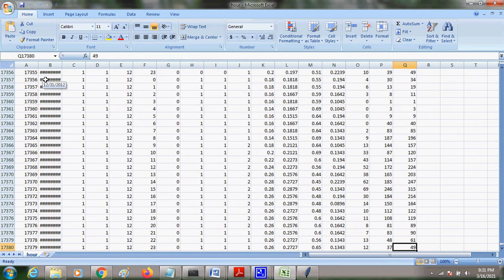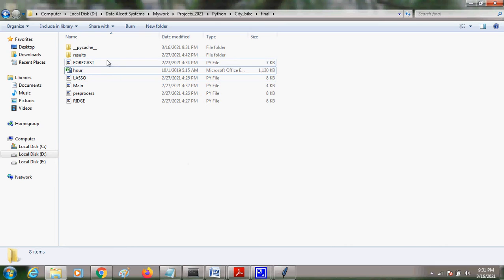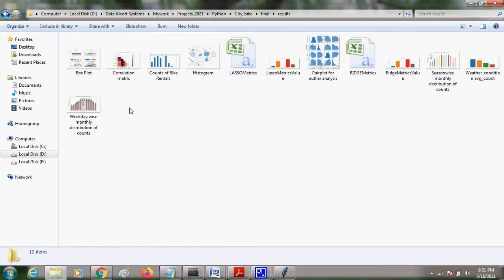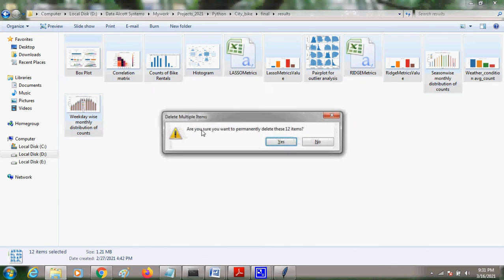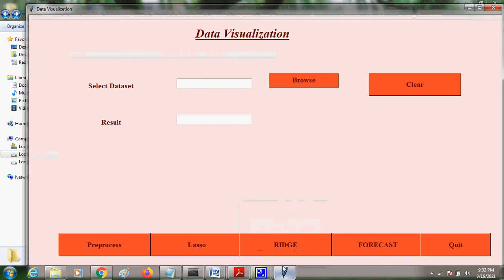So this is the count value. So totally 17,380 records are there in the data set. The data set we are using here, and all the results will be generated and stored in this location. So even if I delete them, they will get generated again. We are implementing algorithms like lasso and ridge, and forecasting also we are doing.